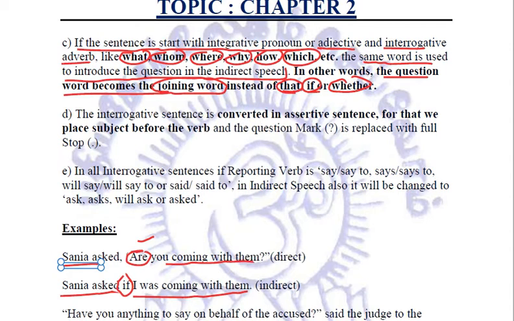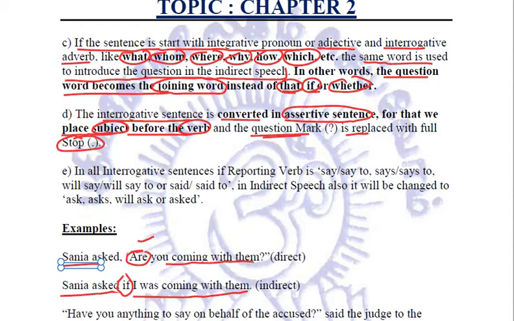Next rule says that the interrogative sentence is converted into an assertive sentence. And for that, we place the subject before the verb. After placing it, we replace this question mark with a full stop, because it has to be converted into an assertive sentence, right?